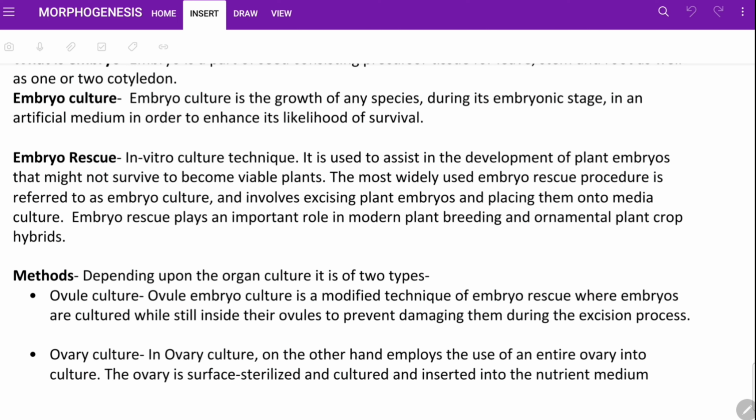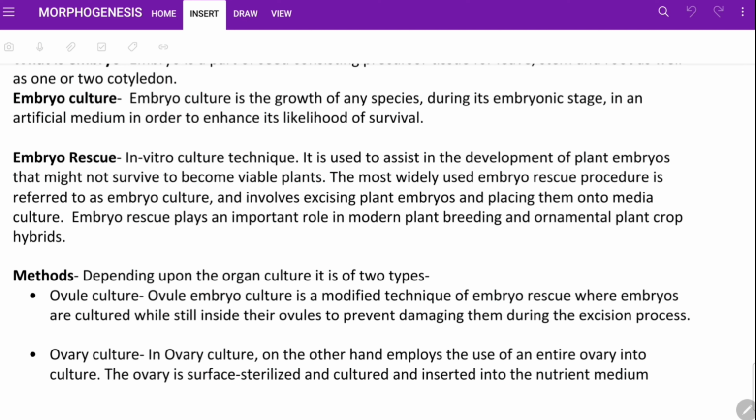So from the beginning, what it says is it is an in vitro culture technique. So what does it mean? It means that it is produced inside the medium, not in its natural environment. So it is an artificial technique. Next it is saying that it is used to assist the development of plant embryos that might not survive to become a viable plant.